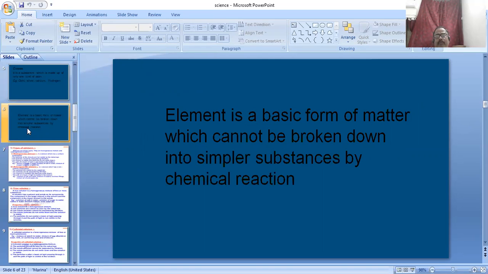Just the opposite of metal, these are elements which tend to receive electrons, that means gain electrons and represent negative charge. It is called non-metal.